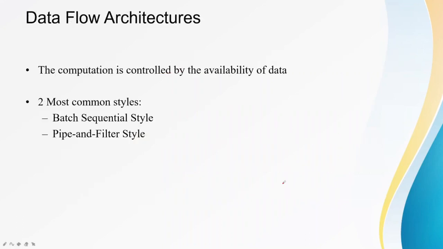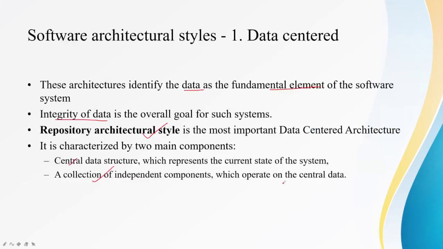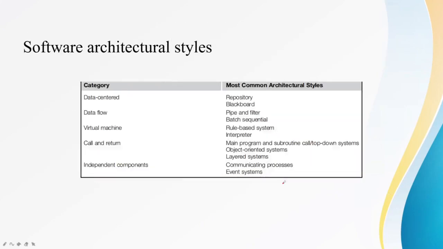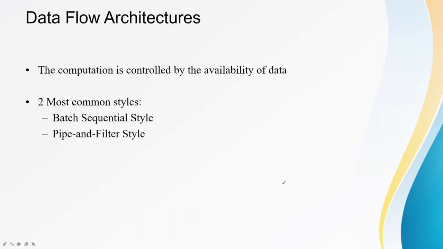Now the second category of this type is data flow architecture. So firstly we had data centered, now we are going to see data flow architecture. Here the computation is controlled by the availability of the data. Now 2 most common styles are present: batch sequential style and pipe and filter style.